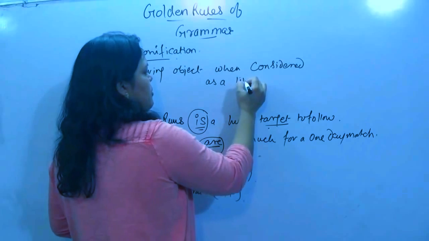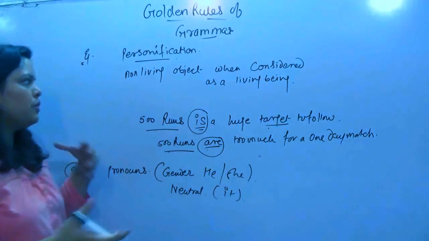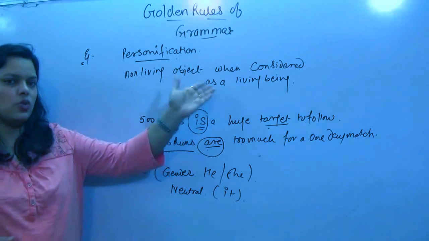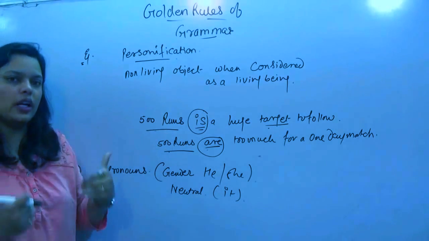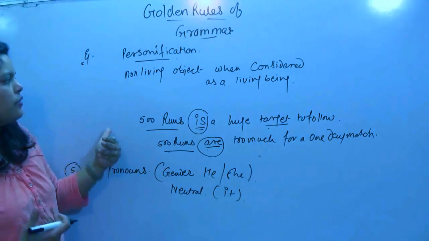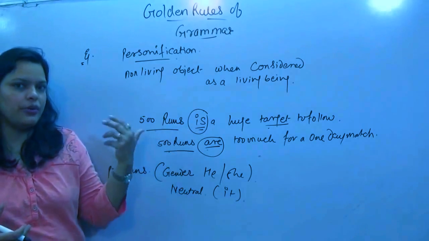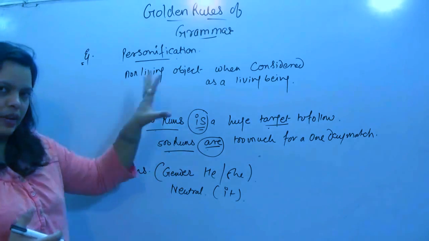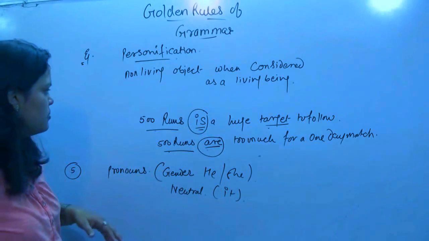This is called personification. When we represent a non-living object as having a quality of a living being or having feelings or emotions, such kind of a comparison is called personification. This you learn in literature and poetic forms actually. So now this rule is applied in grammar also. Let us see.